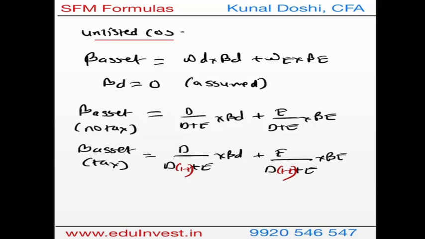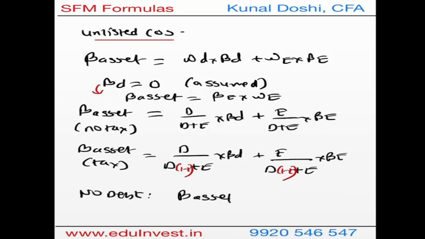Also remember, when beta of debt is 0, in this case the beta of asset is nothing but beta of equity times the weight of equity. And when there is no debt at all, in that case beta of asset will be equal to beta of equity.